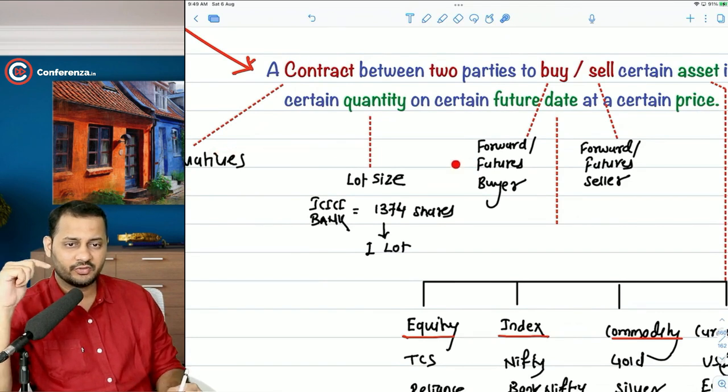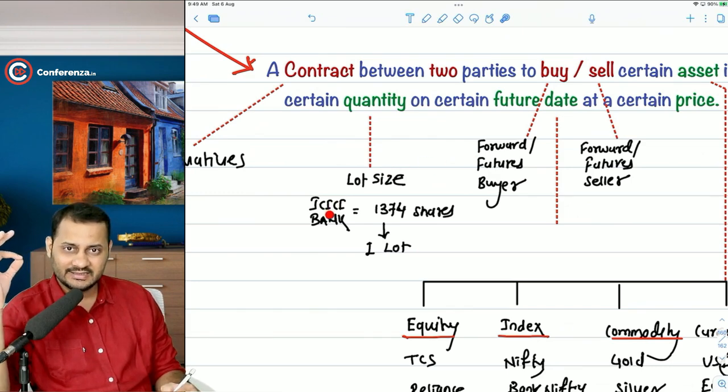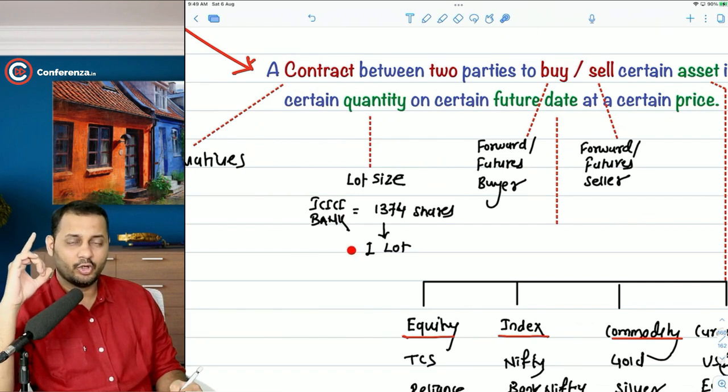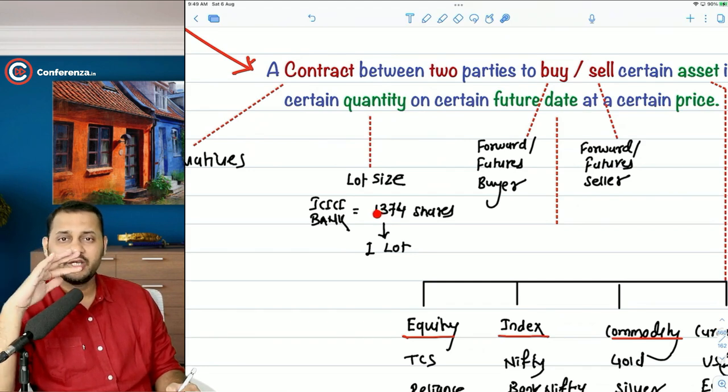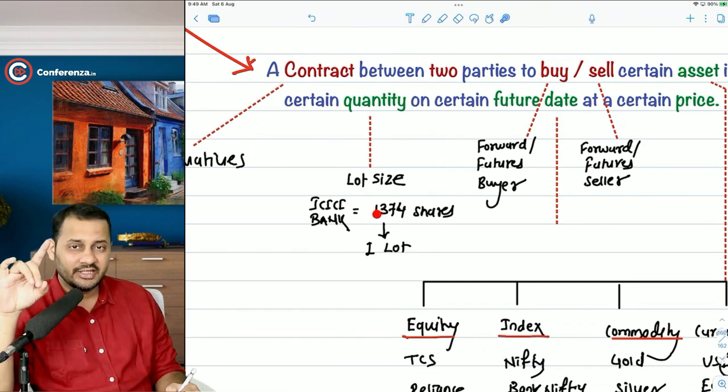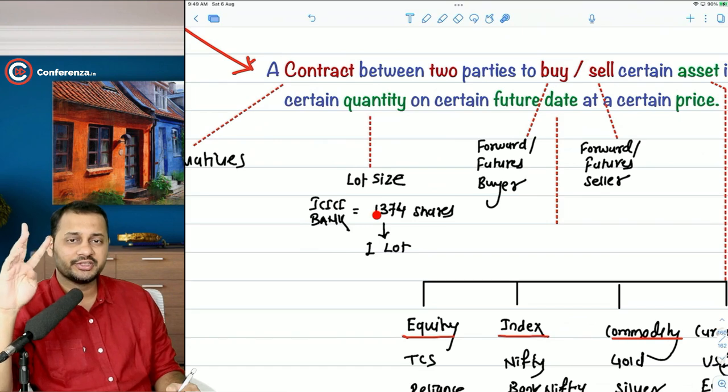If you want to buy futures on ICICI Bank, you have to at least buy one lot or in multiple of that. That means you can buy 1374 shares at least and in multiple of that. That means you cannot buy 1372 shares or 2 shares or 3 shares or 4 shares.